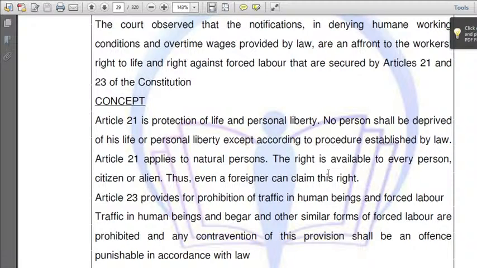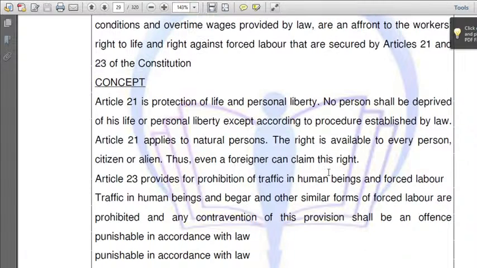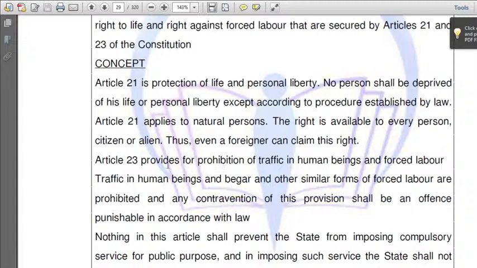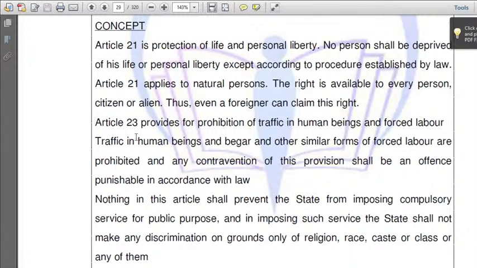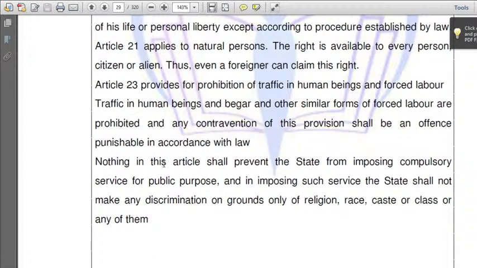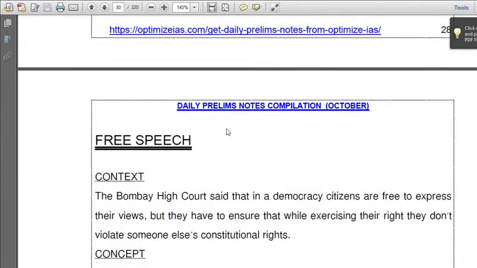So, which of the following articles belong to only citizens, and which of the following articles apply to citizens as well as foreigners? I mean aliens. Okay. And one more thing: among aliens, there are good aliens and bad aliens. Search it. Know about it. You will come to know about this in Polity by Lakshmikant. Read comprehensively today. Article 23 provides for prohibition of trafficking, human trafficking. Okay, Article 23 is regarding human trafficking. This is all about the first topic.